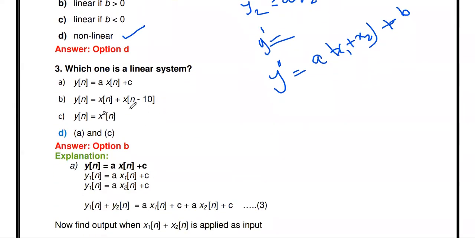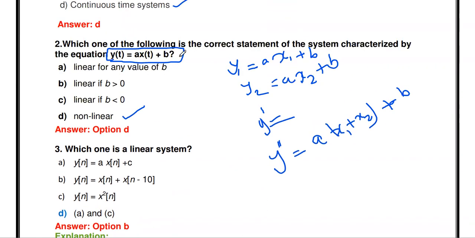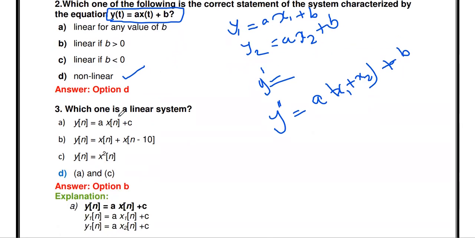Then the next one: which one is a linear system? Here three system equations are given. y of n equal to a x of n plus c. You see it's similar to this one, a similar question to the second question, but here it's a continuous time system, y of t equal to a x of t plus b. It's a continuous time system. Here a x of n plus c is a discrete system.